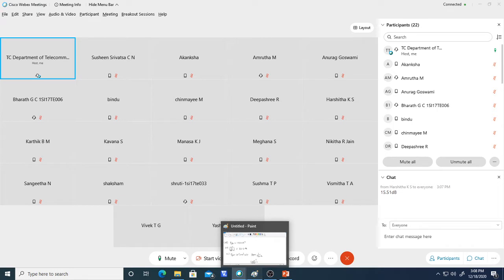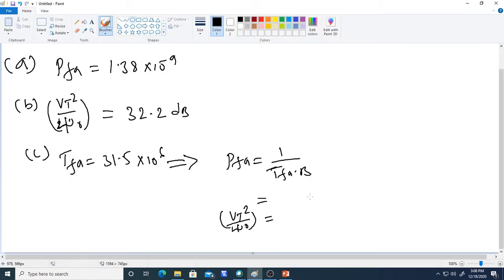Okay, so what is the value? Is it 7.93 into 10 power minus 14? Yeah, 7.9 into 10 power minus 14. And for the threshold to noise ratio, you know the expression, so try to calculate PFA equal to exponential of minus Vt square by 2 psi naught. Use that and get the value in terms of dB.